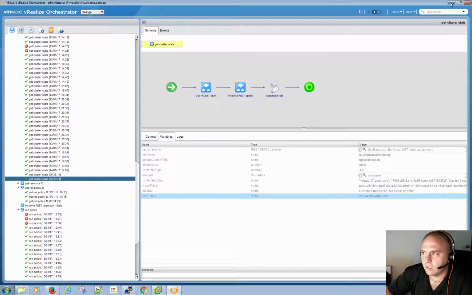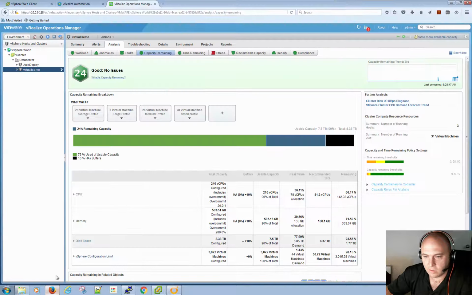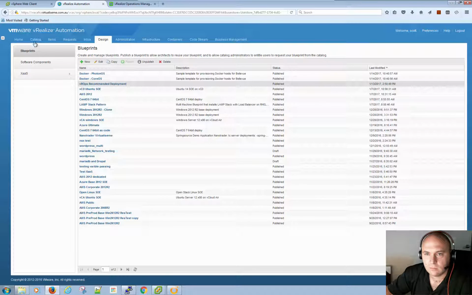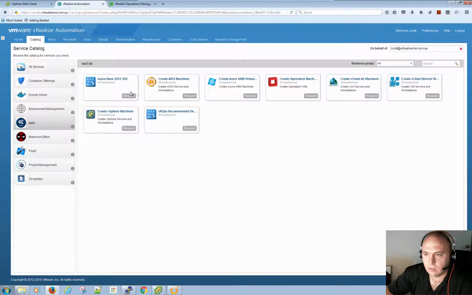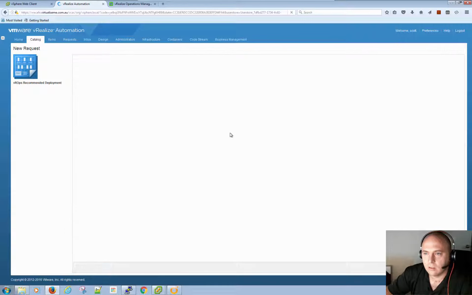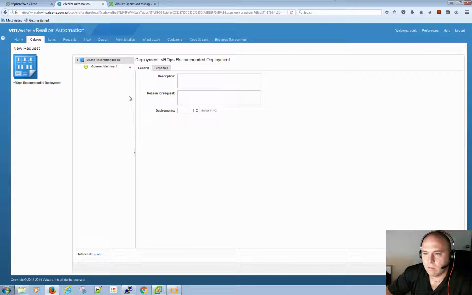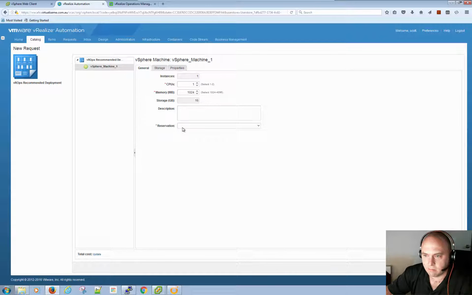So if we go and request a machine, you see that it's running those actions in the background. Now they're available, and it gives me my only option, which is that one.